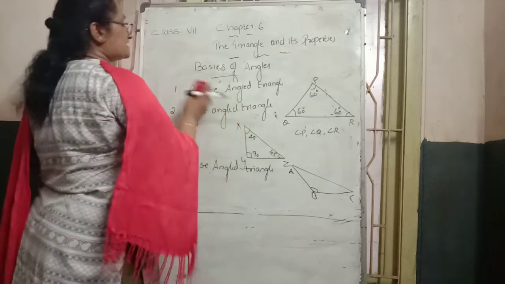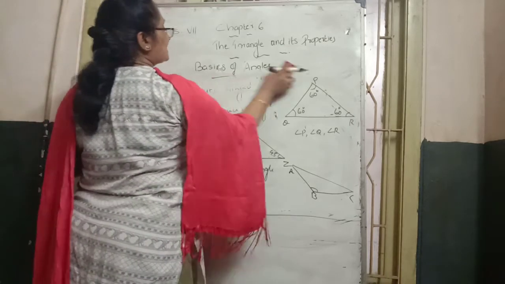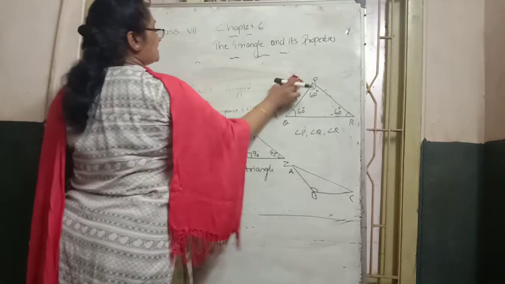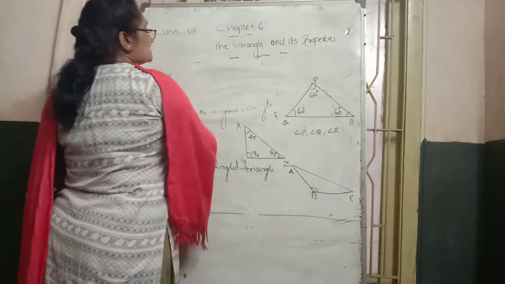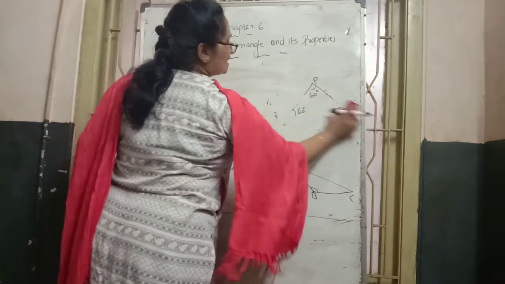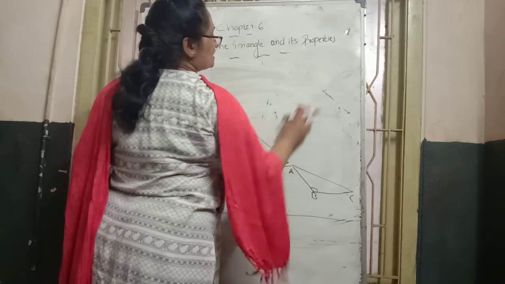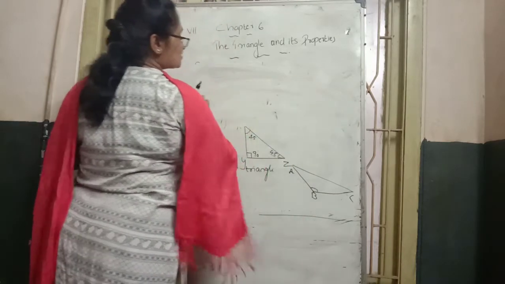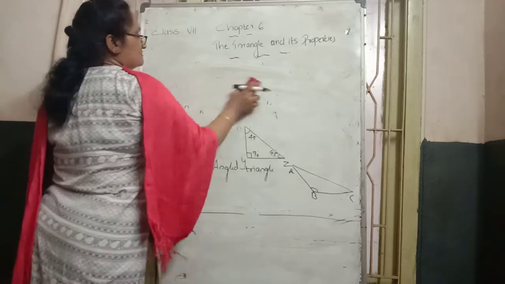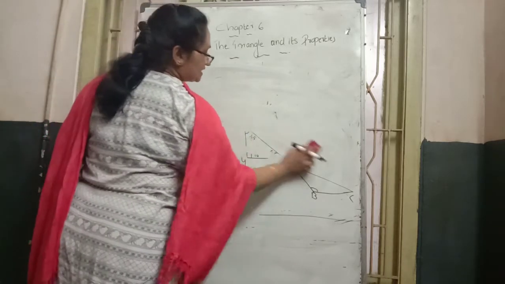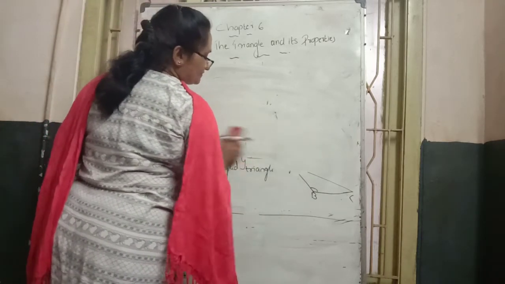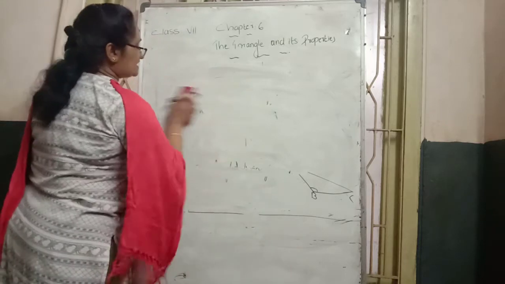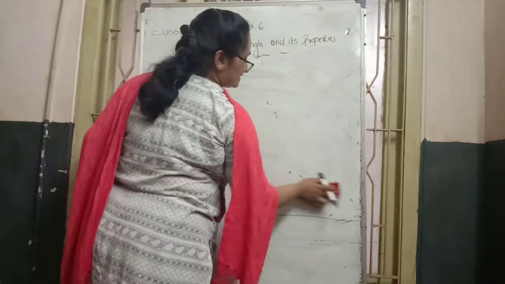These are the different types of triangles, on the basis of sides and on the basis of angles. So in total, how many types? Six types of triangles are there. Three types from the side case, and next three from the angle case. So in total there are six types of triangles.